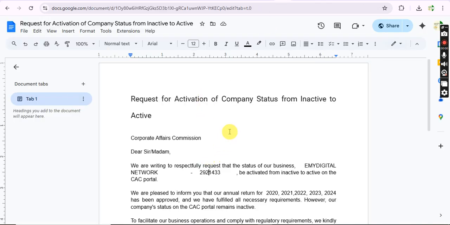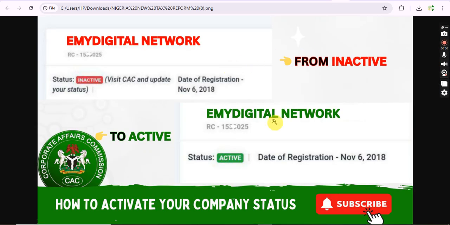Then after that, within a few days or even the same day, CAC will change it from inactive to active. So the quick tip that I would like to give you in this video is that you should always file your annual returns on time to avoid CAC penalties. And don't forget that every June 30 marks the penalty deadline. So if you do not file your annual return before June, from then it is already in default, which means that you pay penalty charges for it.